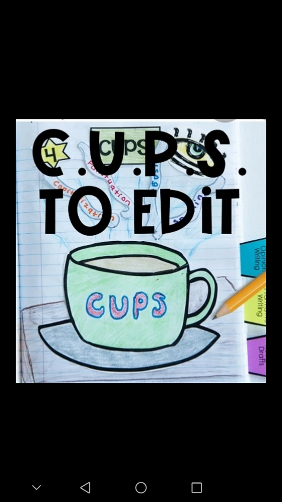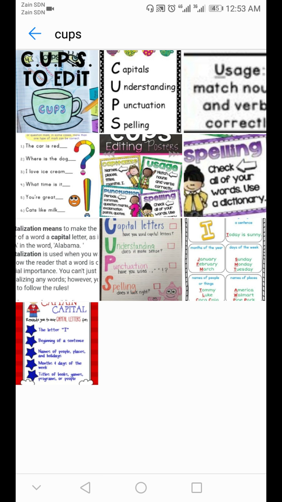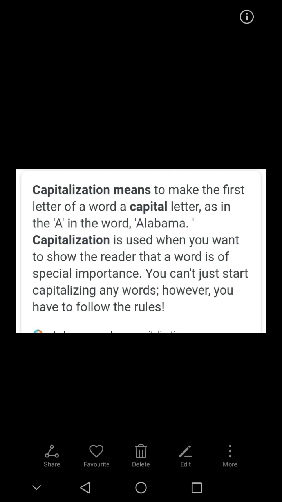The first letter is C. C stands for what? C stands for capitalization. We do not have to forget the capitalization in our paragraph. When we write, we have to take care about the capitalization. What is capitalization? Let's read it together here.